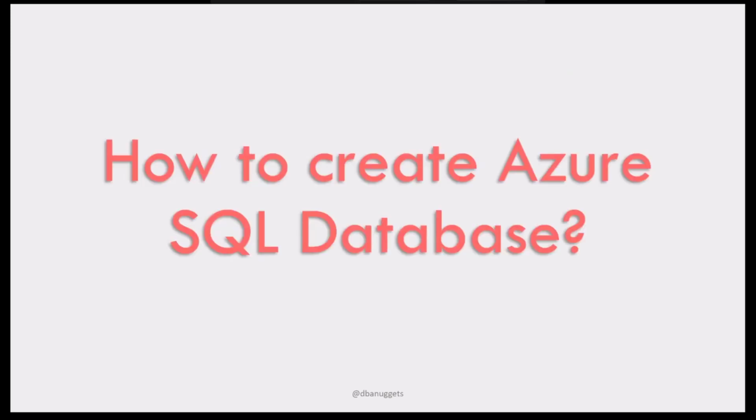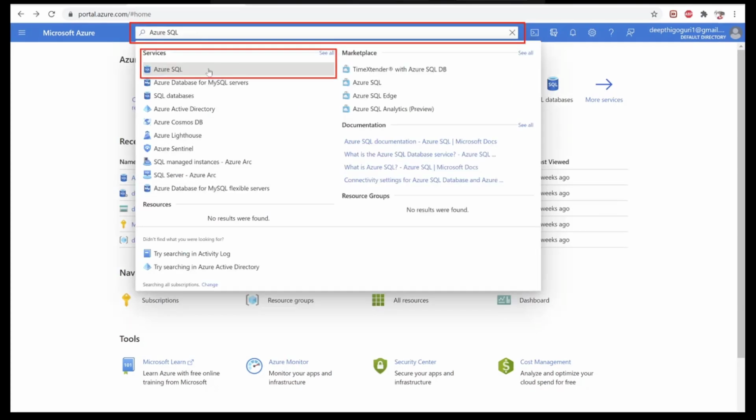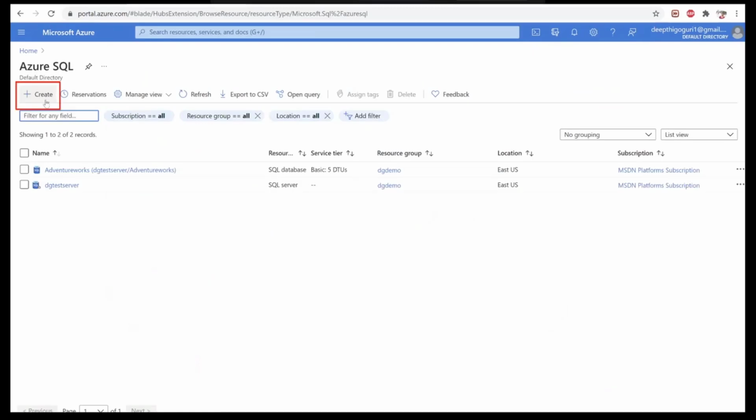So how to create an Azure SQL database? First, log in to portal.azure.com with your ID and password. And you can see your subscription, right? And go ahead and click on the Azure SQL service. But if you cannot find it under the Azure services, go ahead and search for Azure SQL. Click on the Azure SQL service. That's when it will open up a page where you can go ahead and create the database. Click create.